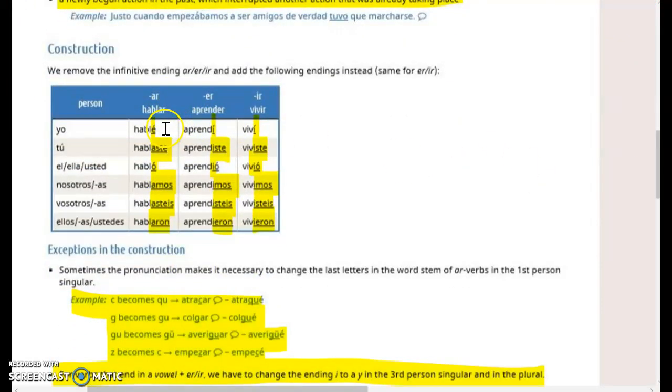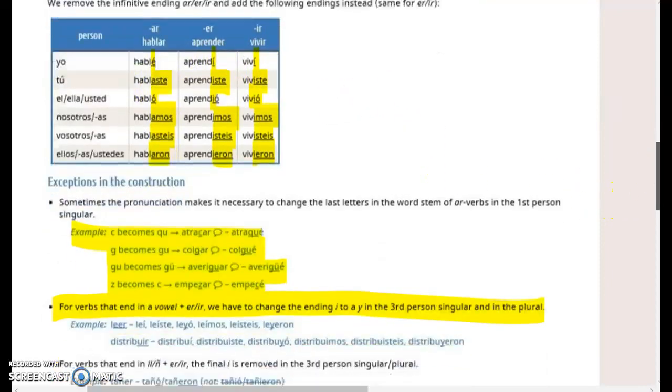The AR endings are é, aste, ó, amos, asteis, aron, and the ER, IR endings are the same: í, iste, ió, imos, isteis, ieron. In both the AR, ER, and IR endings, the accents are on the O's, right here on the O's, and in the yo's. So those are the only two places where you can find the accent.